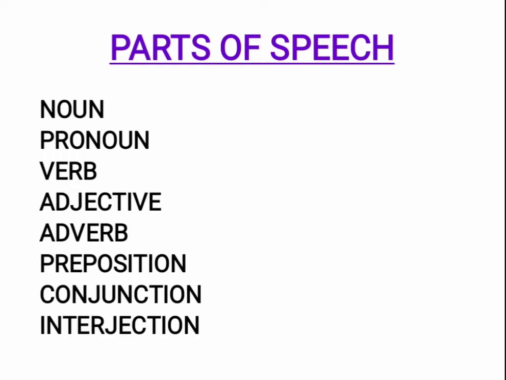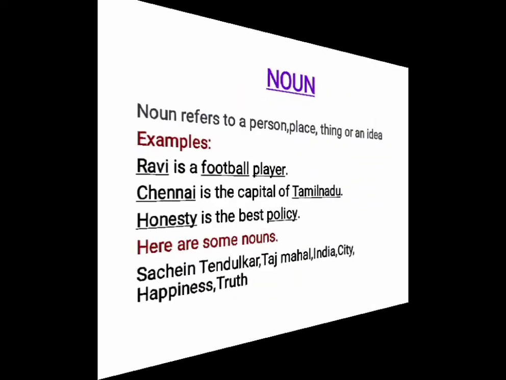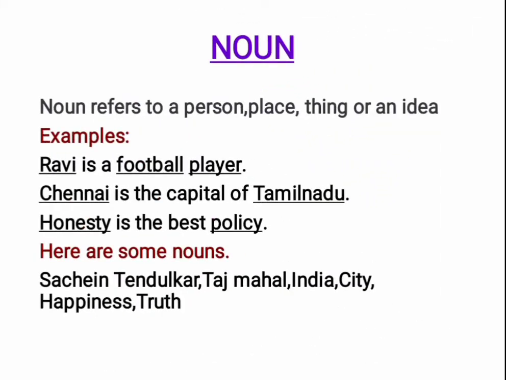First one, noun. Let us see about noun now. Noun refers to a person, place, thing or an idea. All the things which we use in our day-to-day life have got names. They may refer to a person, place, thing, feeling or idea. There are some countable and some uncountable nouns. Here are some of the nouns.